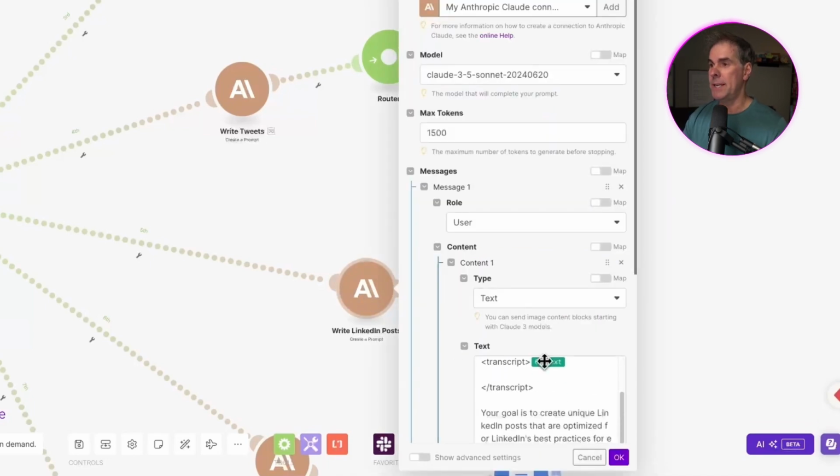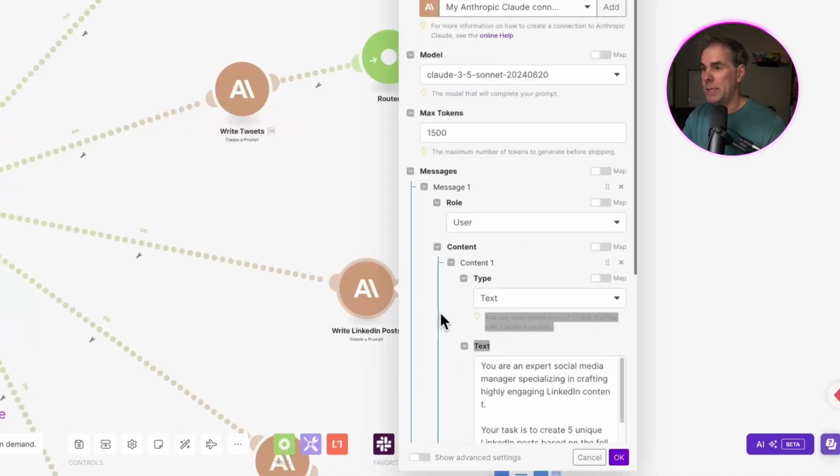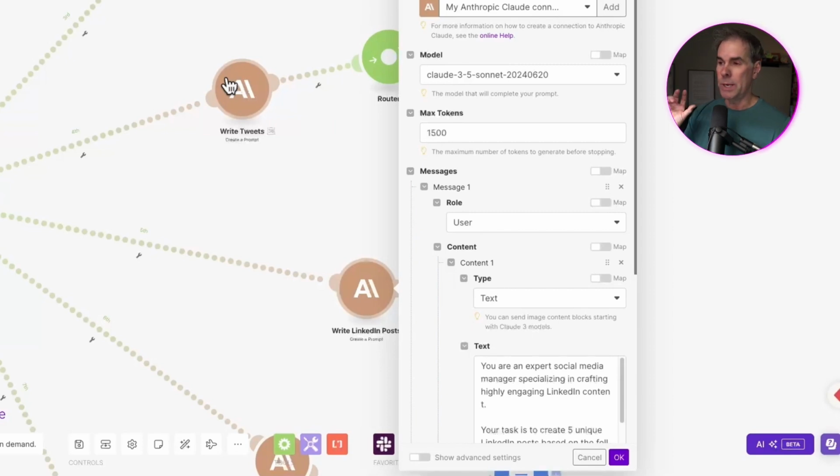Same exact thing. So you notice a trend here. All I'm doing is, that's how easy this is. All I'm doing is duplicating each branch of my content tree here, if you will. And I'm changing what Claude is doing in each one of these branches to create the unique piece of content.